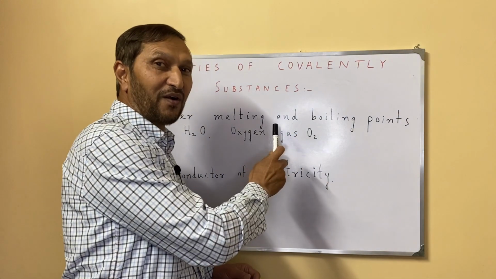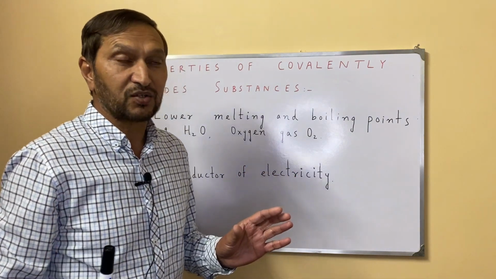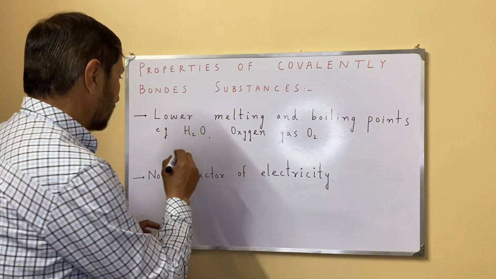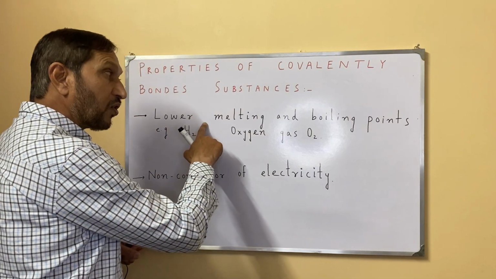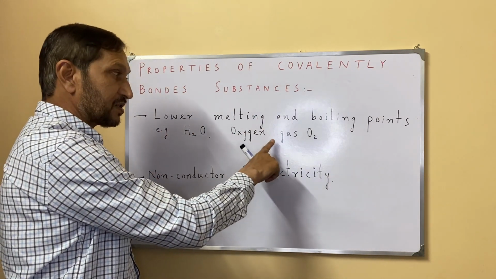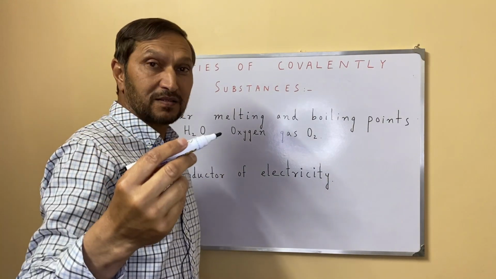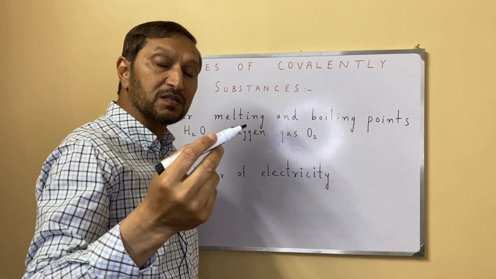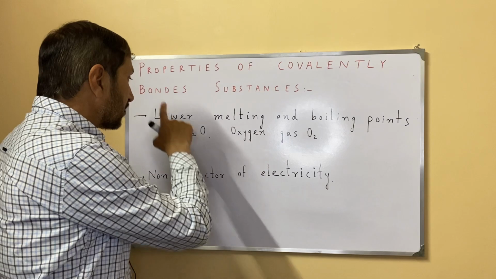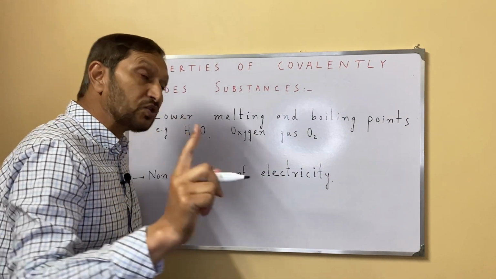Just sharing of electrons takes place, and because of sharing of electrons, there are weak intermolecular forces. They have lower melting and boiling points. For example, water. For example, oxygen gas. Its boiling point is in minus. Its melting point is in minus. It is about minus 186 degrees Celsius. Similarly, the boiling point of water is just 100 degrees, and its melting point is 0 degrees centigrade.